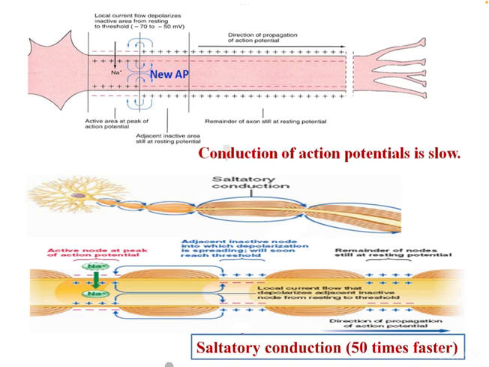Since the action potential jumps from one node to another, ionic changes also occur only at the nodes of Ranvier. These ionic changes during action potential are corrected by the sodium-potassium ATPase pump, so the activity of this pump to restore normal ionic concentration is also reduced because of saltatory conduction. So these are the two advantages of saltatory conduction.